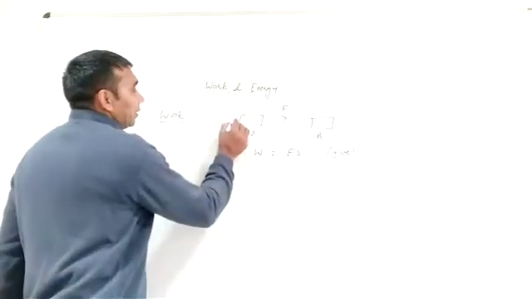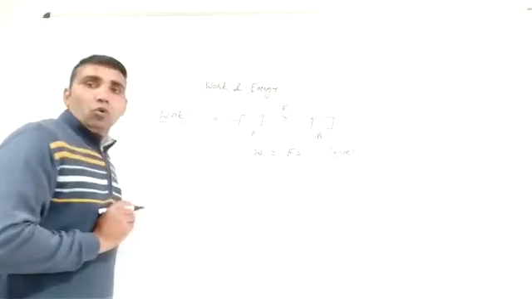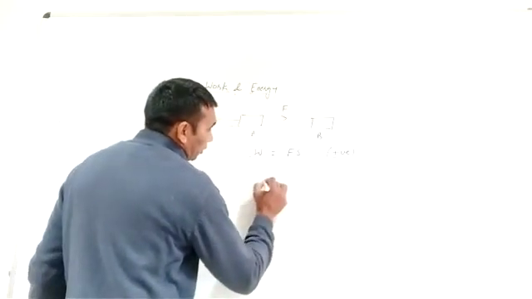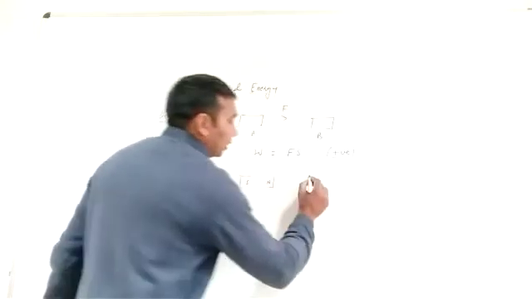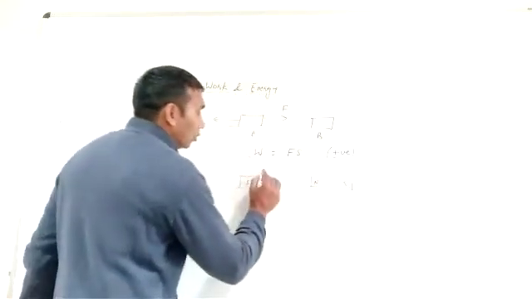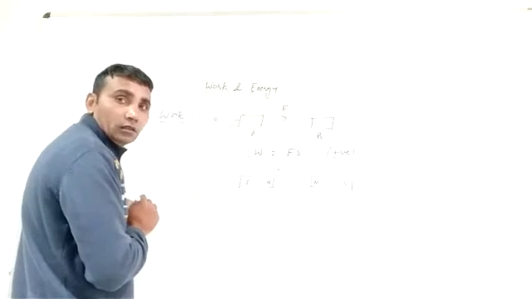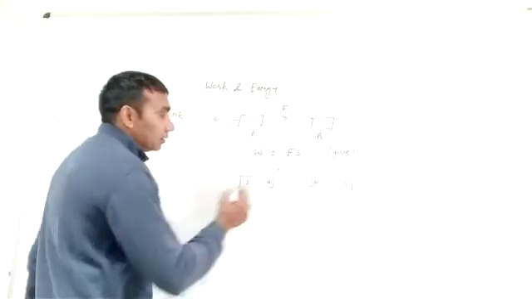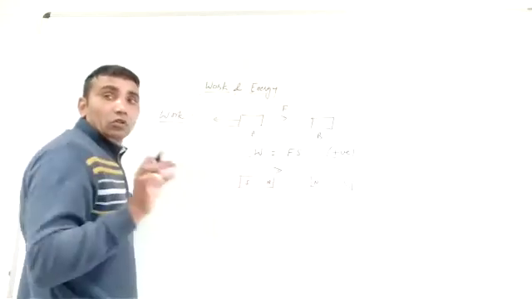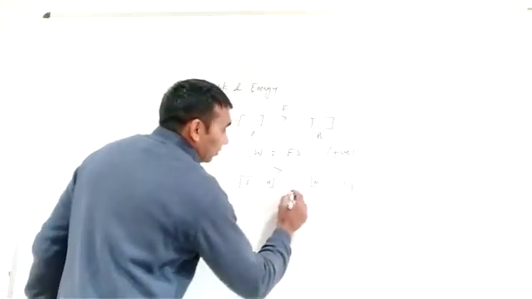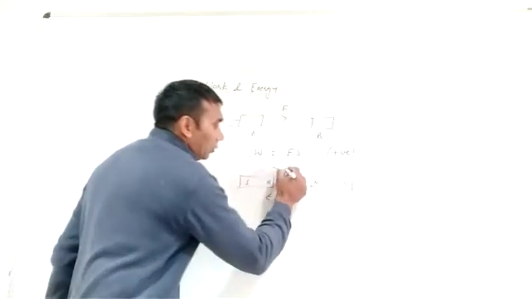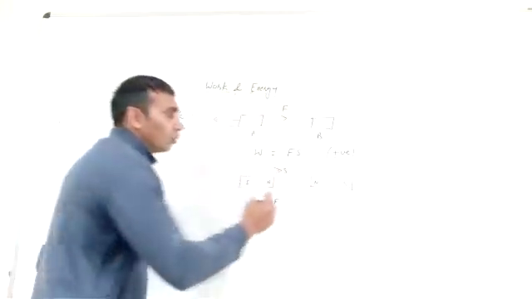If the force is applied opposite to the motion of the object, for example, this is the north pole of a magnet, this is the south pole, and this is another magnet having north pole, south pole. Then move the magnet. This is the direction of displacement and the force of repulsion between north and north pole. This is the direction of force, this is the direction of displacement. In this case, work is negative.